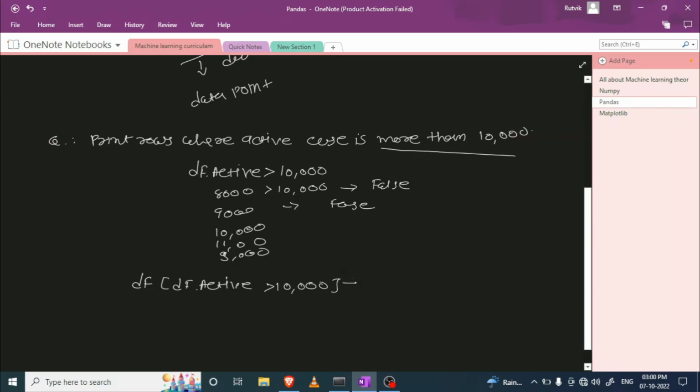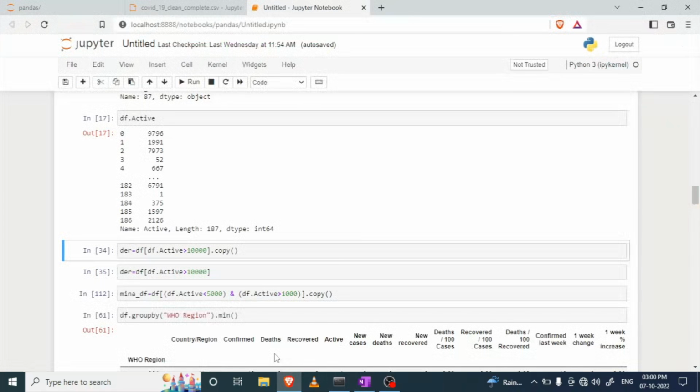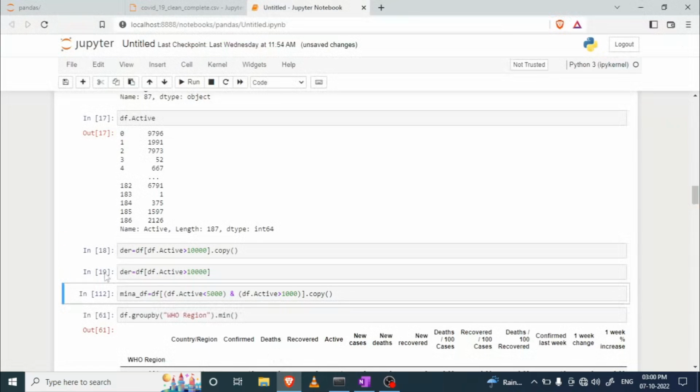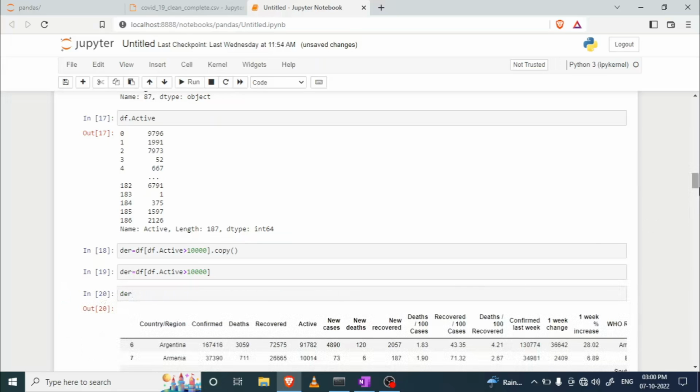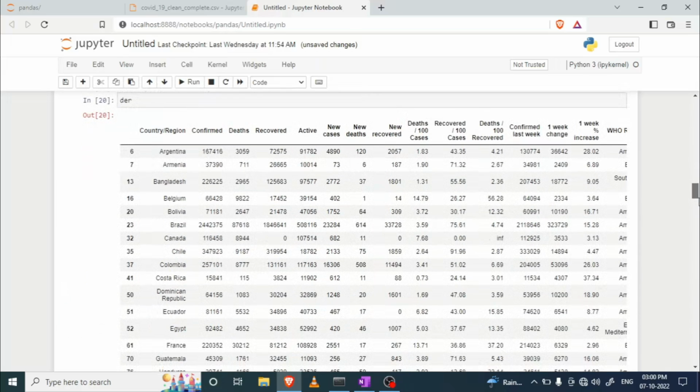As you can see here, I'm going to do the same thing here, right? So if I print this, you can see that these values only contain the active cases. These rows are printed where active cases is more than 10,000, right?